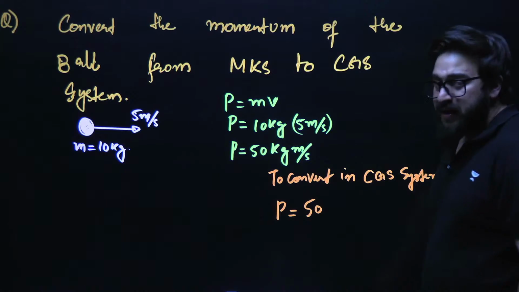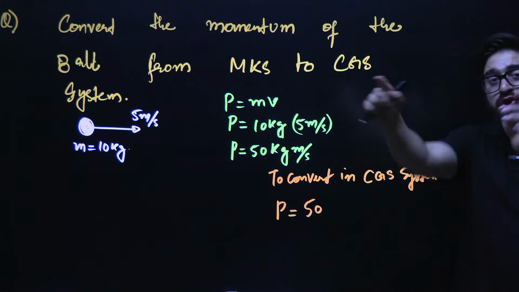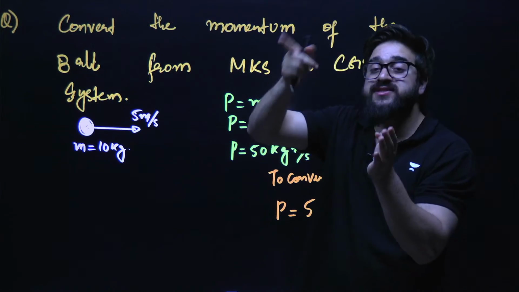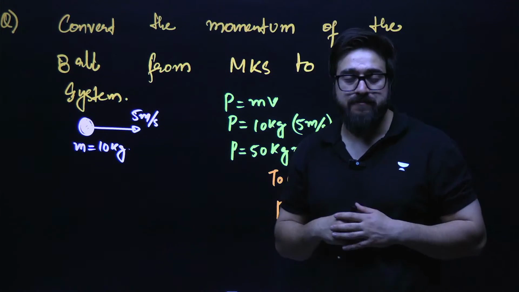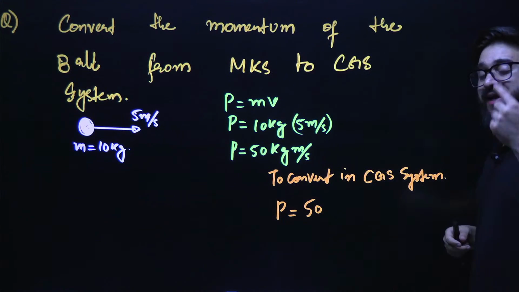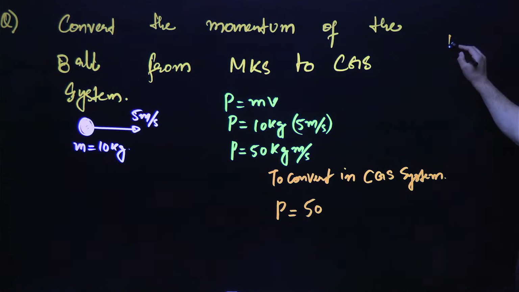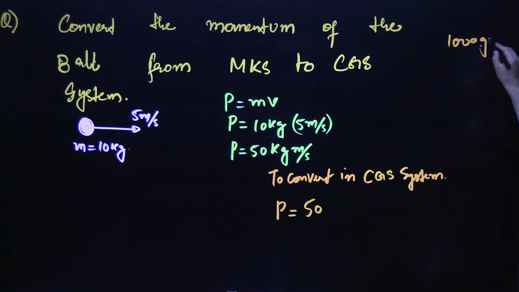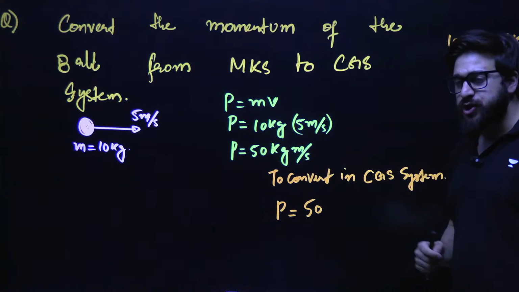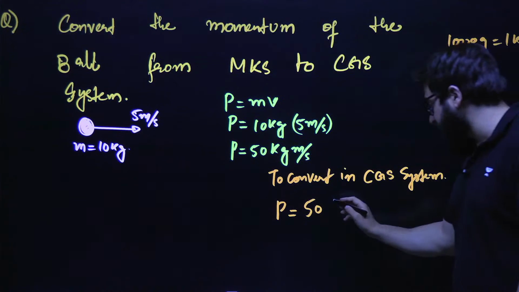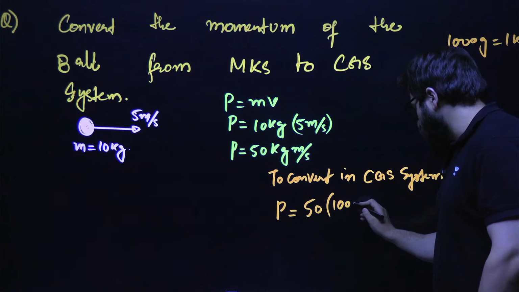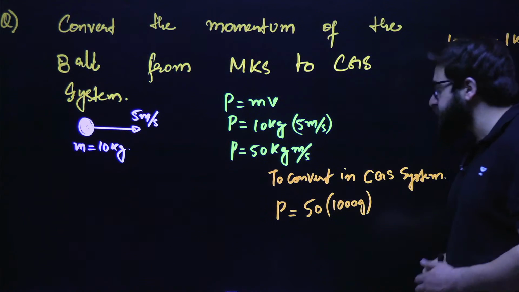Then we have to convert kg into grams. How many grams are there in 1 kg? 1000 grams is equal to 1 kg. So instead of 1 kg, I'll write 1000 grams.